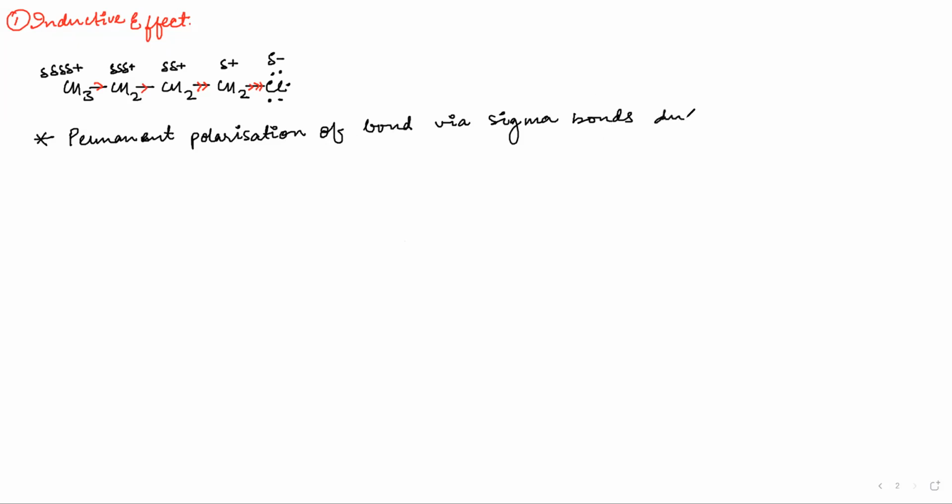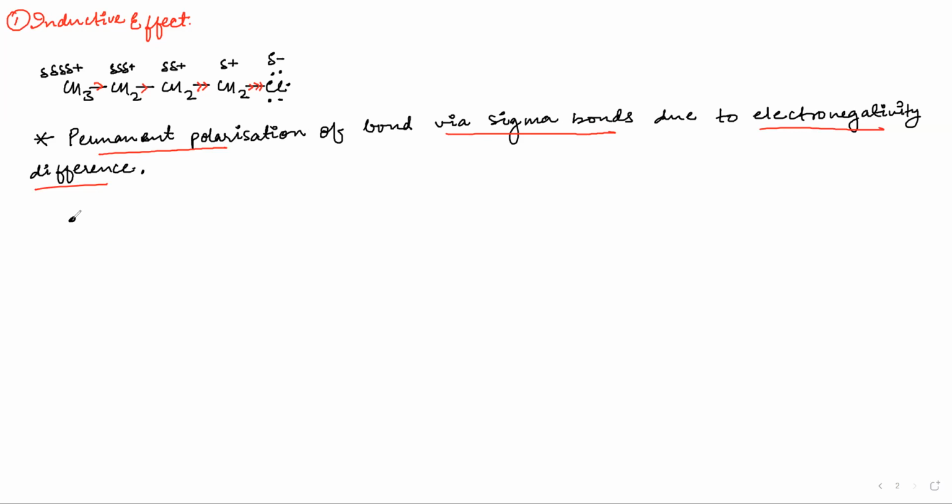Why is it happening? Due to electronegativity difference. So this is one statement that should come to your mind. Whenever you have inductive effect, the key points are: via sigma bond, permanent polarization, and due to electronegativity difference. These are the key terms in inductive effect, and I will write all these key terms as separate points also.